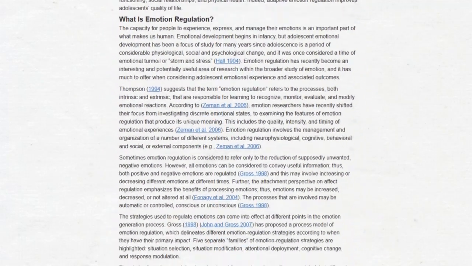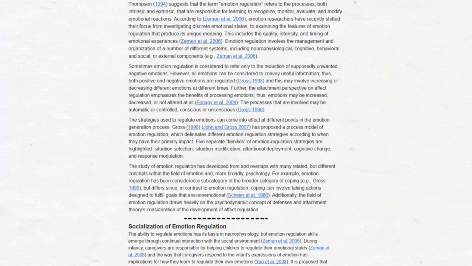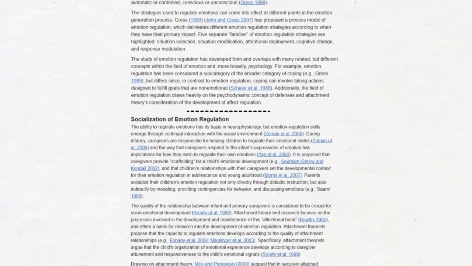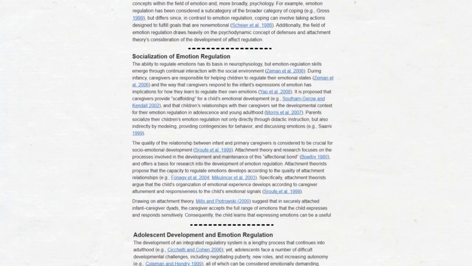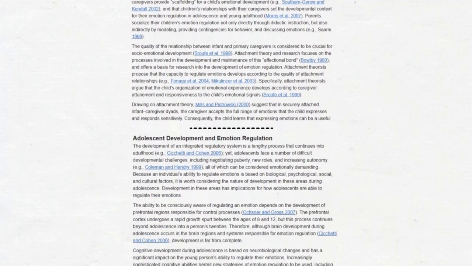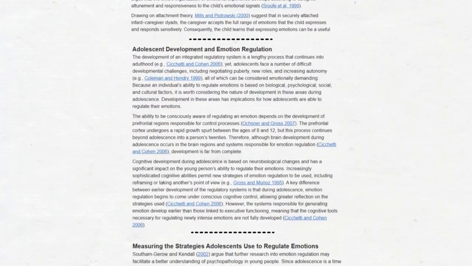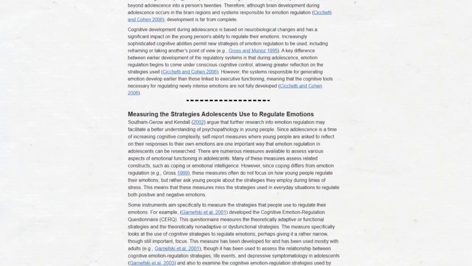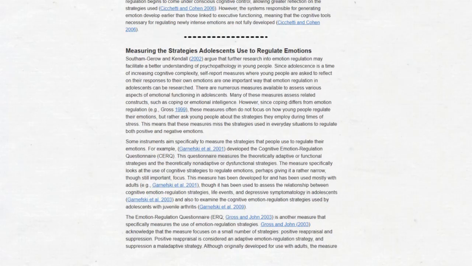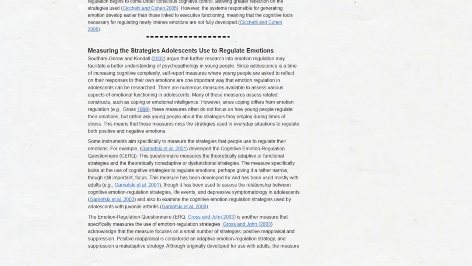Reading further, we find an overview of how emotion regulation has been defined over time, along with the social aspect of emotion regulation, the challenges of developing emotion regulation as an adolescent, and how researchers have measured and evaluated strategies to help adolescents regulate their emotions. All of this background information could help us better understand the research studies, because the authors of those studies assume you as a reader already know this information.